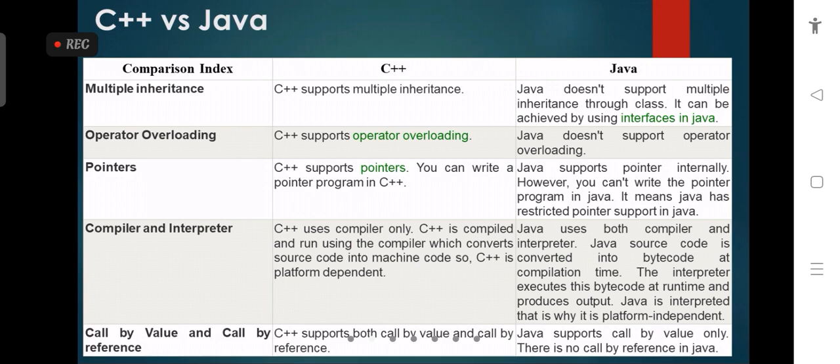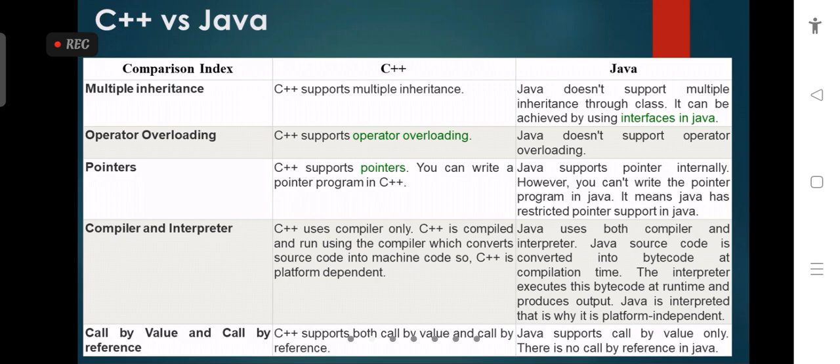And the next feature is call by value and call by reference. C++ supports both call by value and call by reference. But Java supports only call by value. There is no call by reference in Java because it does not use pointer features.